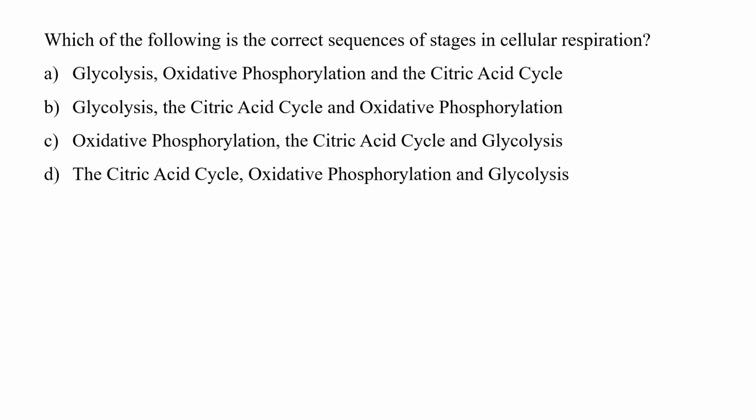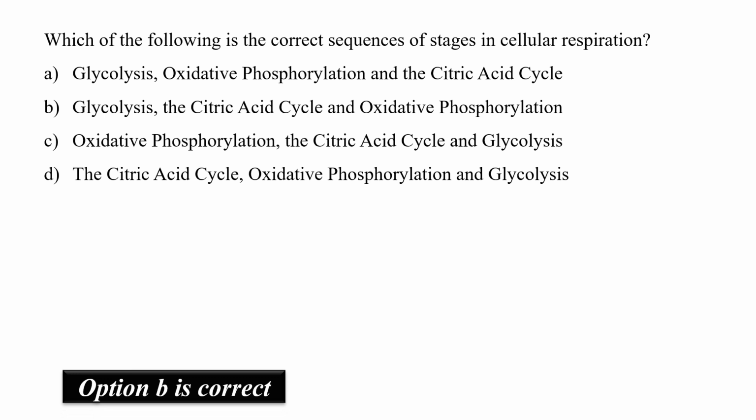This acetyl coenzyme A goes into citric acid cycle and oxidizes to produce ATP, NADPH and FADH2. In the end, all the NADPH and FADPH generated from all these steps are transported to oxidative phosphorylation where they are converted into ATP. So the correct sequence is glycolysis, citric acid cycle and oxidative phosphorylation. So our correct option is B.